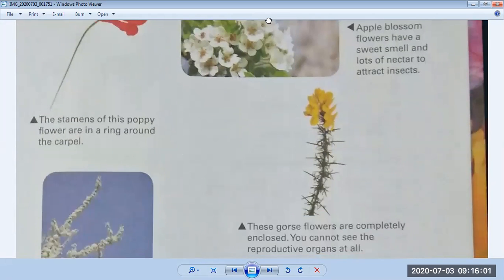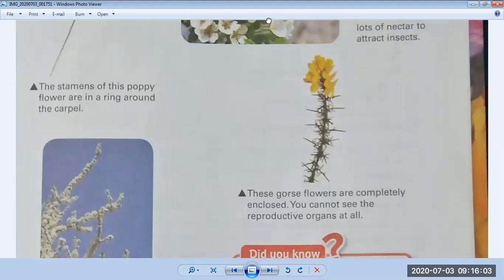Now see another diagram. These gorse flowers are completely enclosed. You cannot see the reproductive organs at all. So this is a wrapped plant. Inside the plant, they also have both stamen and carpel, but they are completely enclosed, so we cannot see the stamen and carpel clearly in the body of this plant.